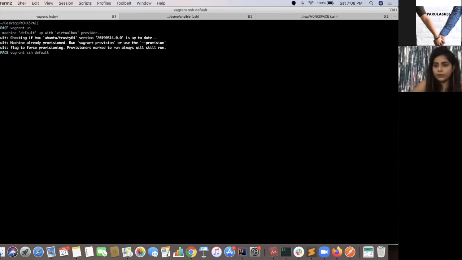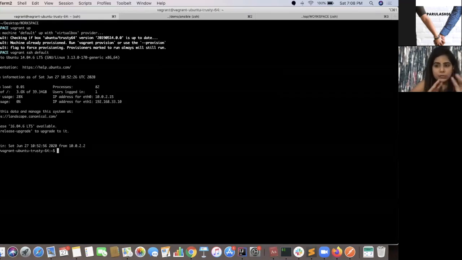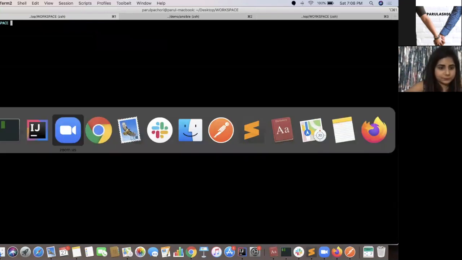So I'll be writing a simple Nginx installation script, and we'll be installing Nginx on this machine, going one by one, step by step, so that you guys can have a clear idea of how to go about it.